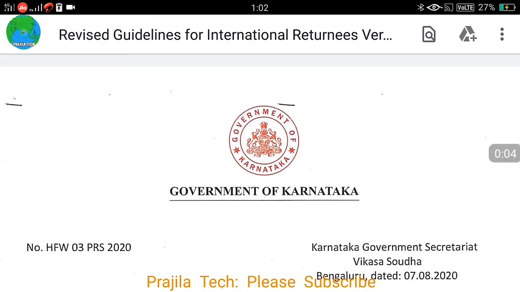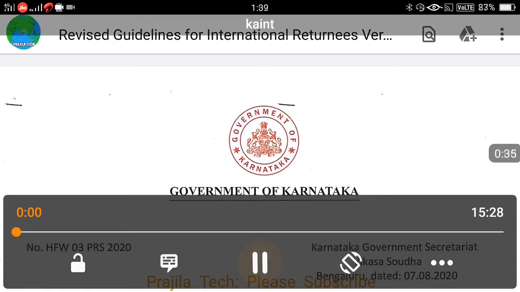Karnataka government has revised the guidelines for international returnees, and it was revised on August 7th, so just yesterday. I will show you the main points in the revision of the guidelines for international returnees, and what things you have to take care of while returning, step by step. Also we will discuss what registrations are to be made online before returning, and we will share all the links in the video. So let us start quickly.